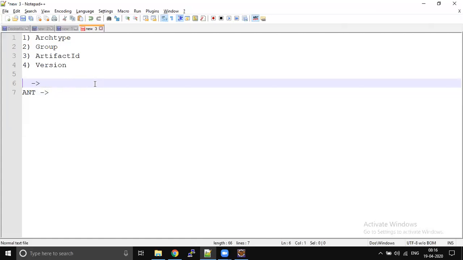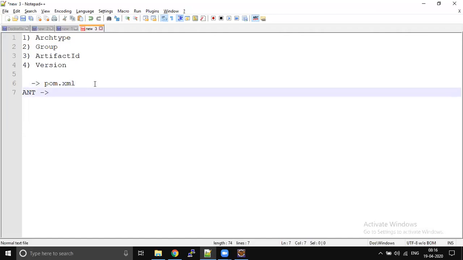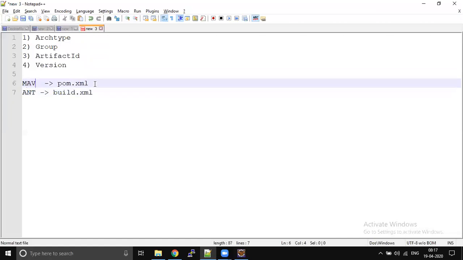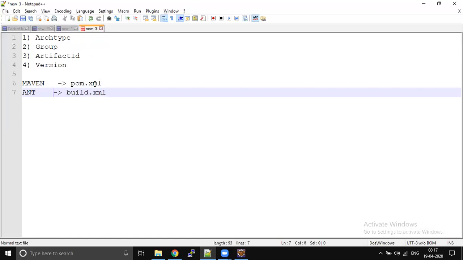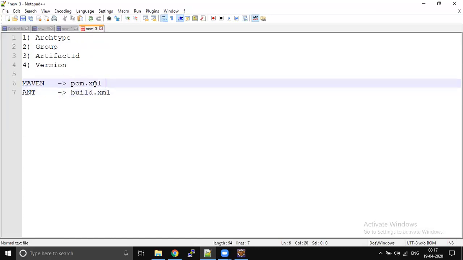If you're going to hunt a treasure, you need a roadmap. Similarly, how Maven is going to do its tasks is because of this pom.xml file. This is going to be your roadmap, so without the pom.xml file, you can't do anything.